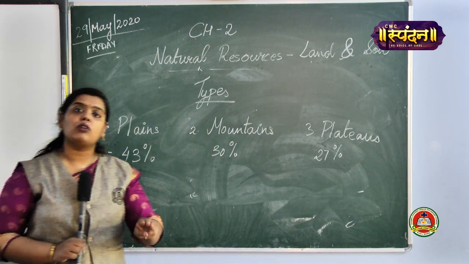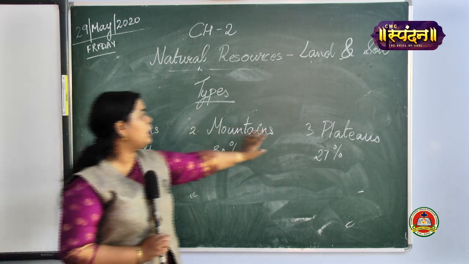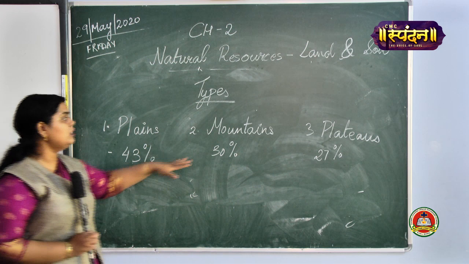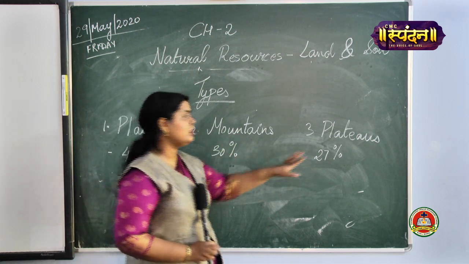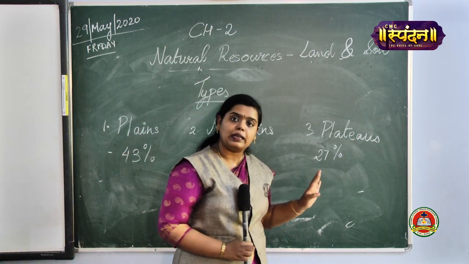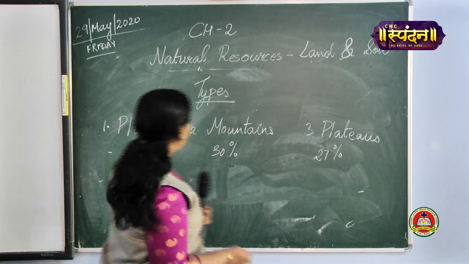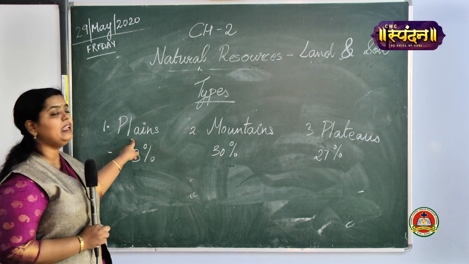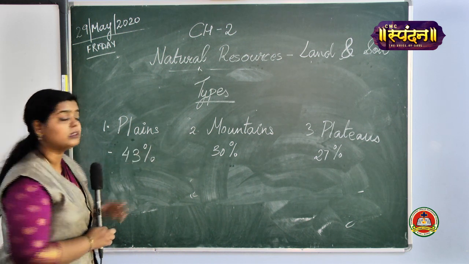There are three types of landforms: plains, mountains and plateaus. Plains are 43%, mountains are 30% and plateaus are 27%. Okay. Now, you might have heard that plains are densely populated.